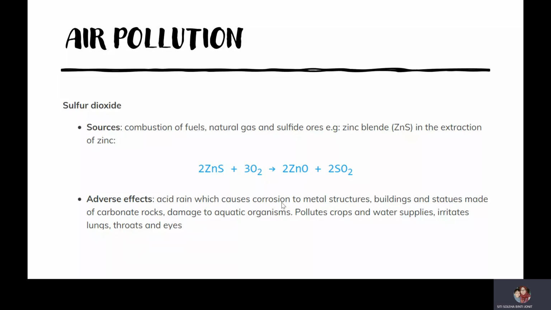It can lower the pH level of the water, make the water become acidic, and damage aquatic organisms. It also lowers the pH level of the soil, making the soil acidic, which pollutes crops and water supplies. And for human beings, it irritates our lungs, throats and eyes.